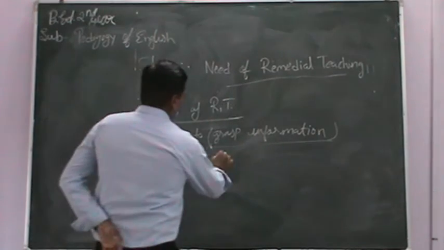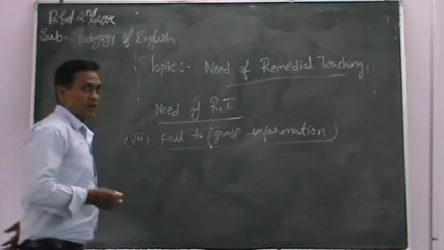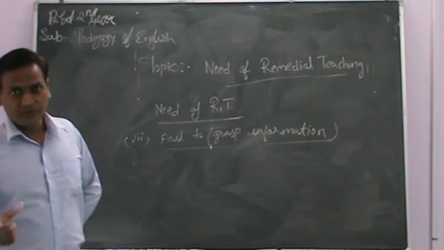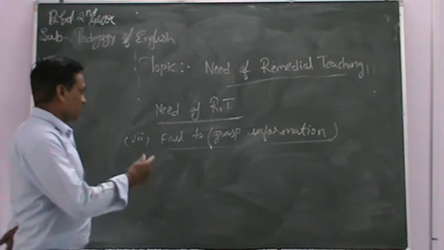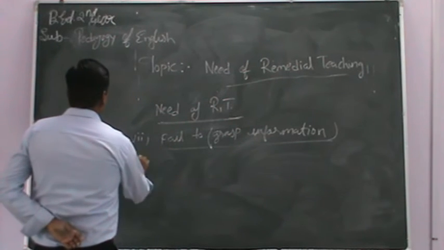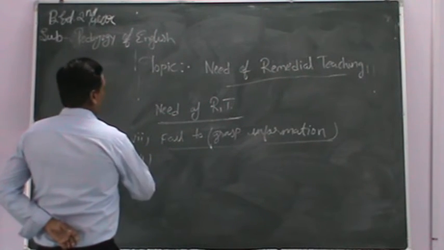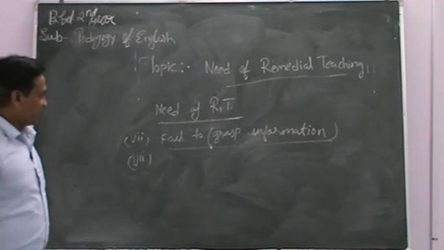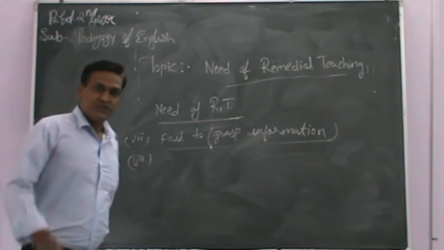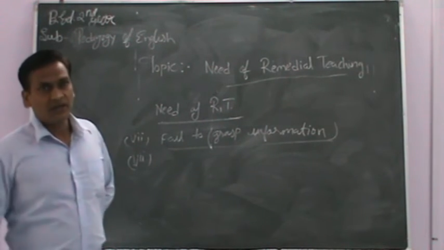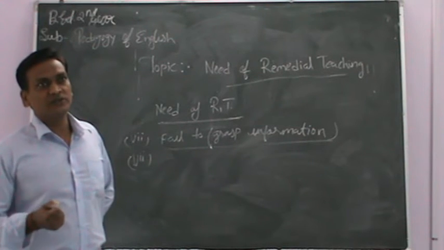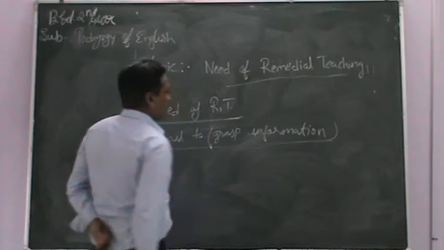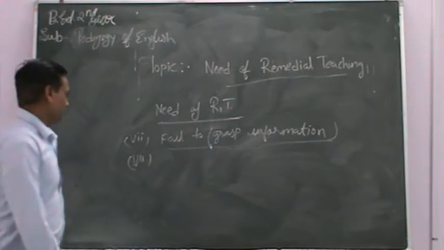Some face some kind of difficulty in understanding the concept or material that is taught in the class. In remedial teaching, this kind of weakness is corrected by the teacher by arranging classes separately for the students who have low grasping of information.